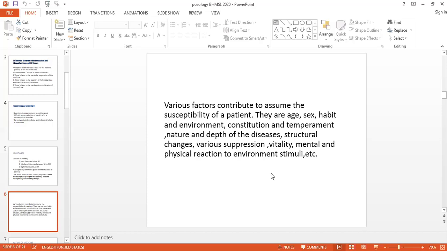Today we will see the next point for the selection of this potency, that is temperament and constitution. Constitution means the physical makeup of the body, and temperament considers the mental state of that person. So physical plus mental, that is the constitution and the temperament. The constitutions may be different. It may be a bulky constitution, it may be a lean and thin constitution, and the temperament may be jealous temperament, nervous temperament, sanguine temperament, and phlegmatic temperament.